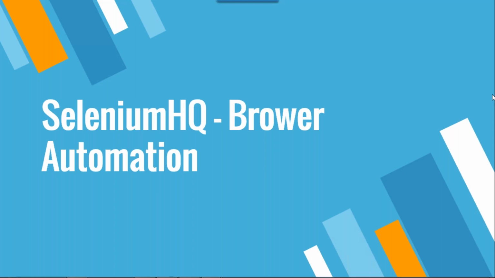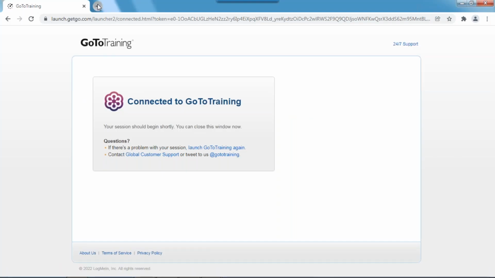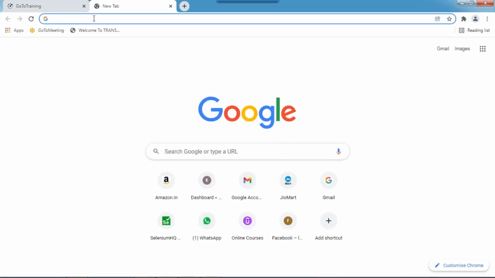So, general terminologies. Manual means what? Without using any tools. That kind of testing we call manual testing. You are opening your own browser. See, I'm opening my Chrome browser. If I want to open the Chrome browser, I need to manually enter the Chrome browser and click on it. So this comes under manual testing.